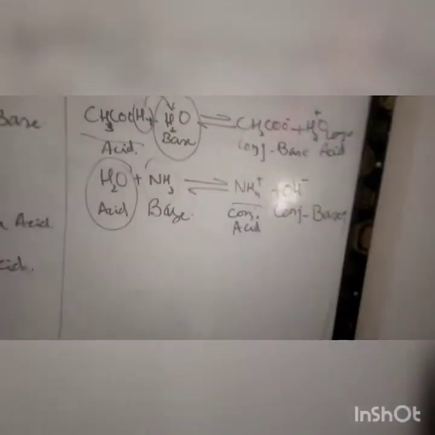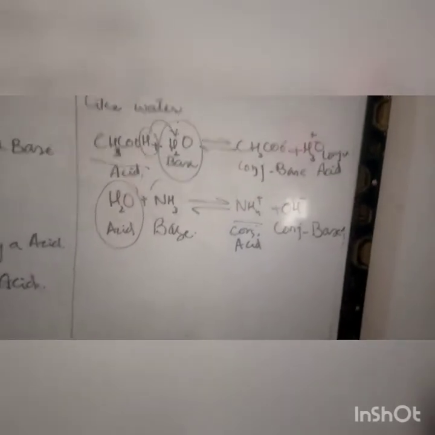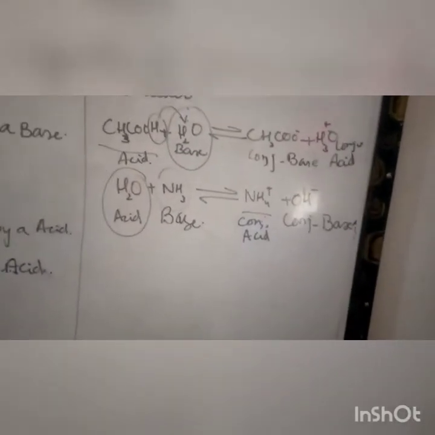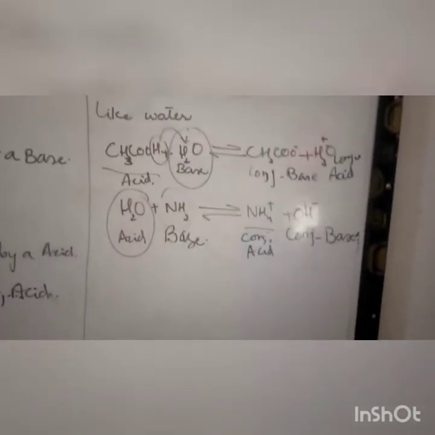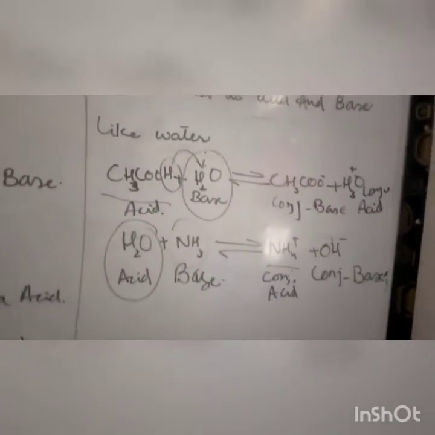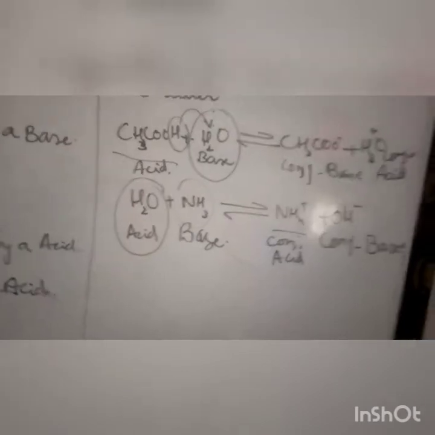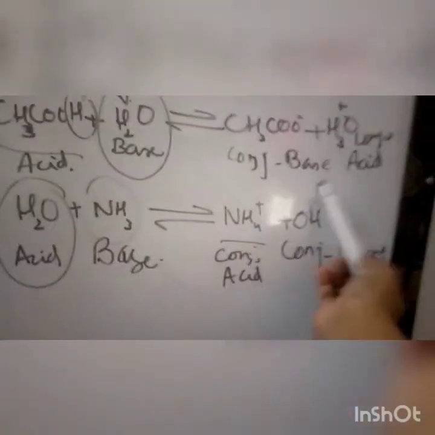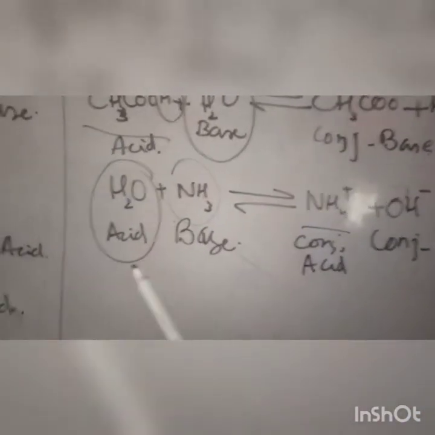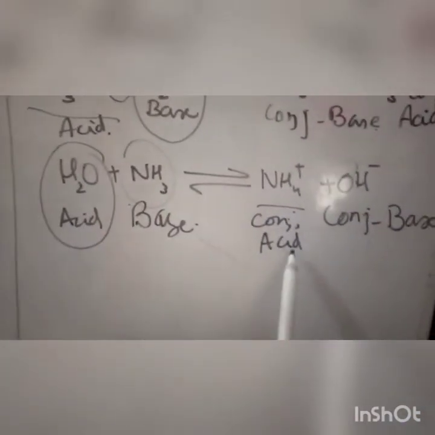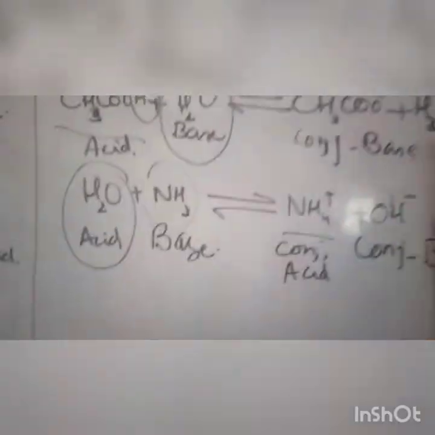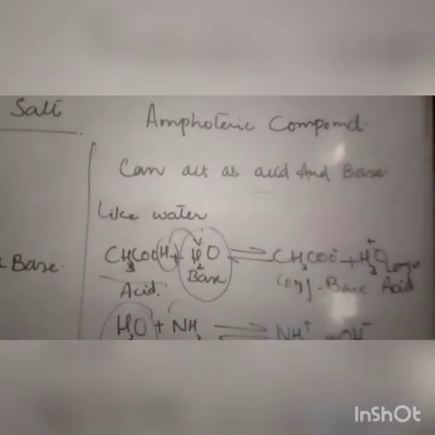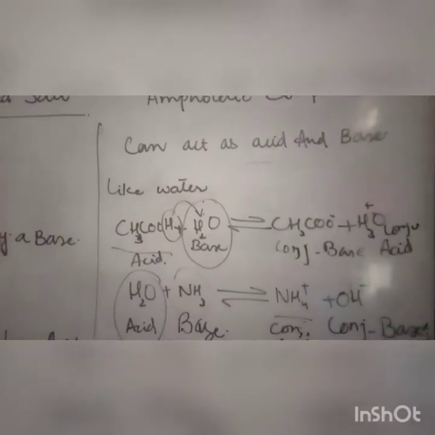And when the question comes to you, what are amphoteric compounds according to Arrhenius and Bronsted-Lowry acid and base, you will give this example side by side. Water can donate as well as accept a proton. So this is the whole concept of what is amphoteric in nature, and you will label it. That is, in the above reaction you will write this is acid, this is base, this is conjugate base, this is conjugate acid. Now in the below reaction you will write acid, base, this is conjugate acid, and this is conjugate base. You will write all of these things while attempting this question for amphoteric compounds.